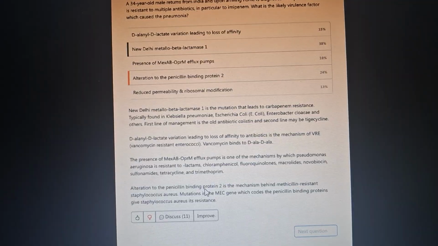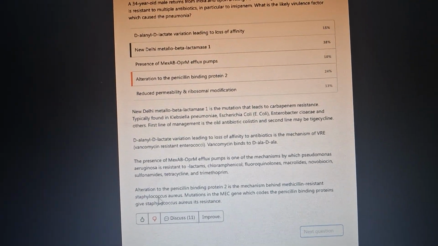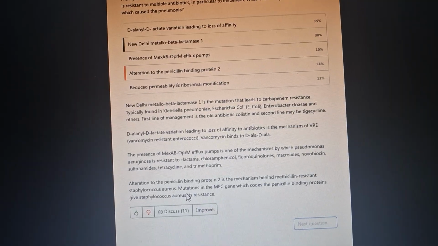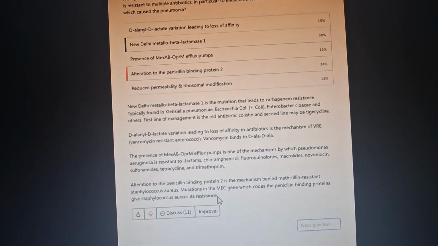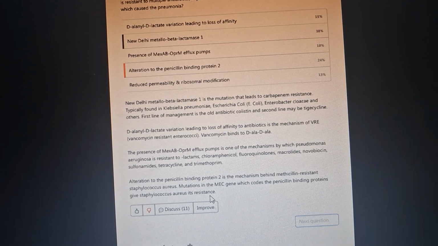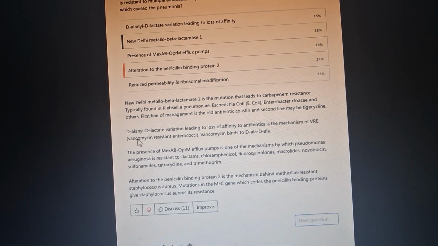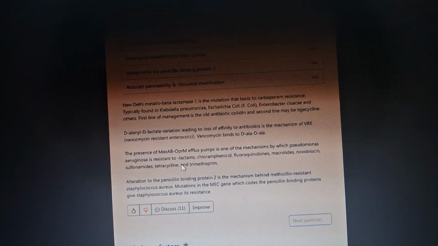Alteration to penicillin binding protein 2 is the mechanism behind methicillin resistant Staphylococcus aureus, which is MRSA, and in MRSA it is mainly the mutation in the mec gene, and the presence of MexAB or OprM efflux pumps.